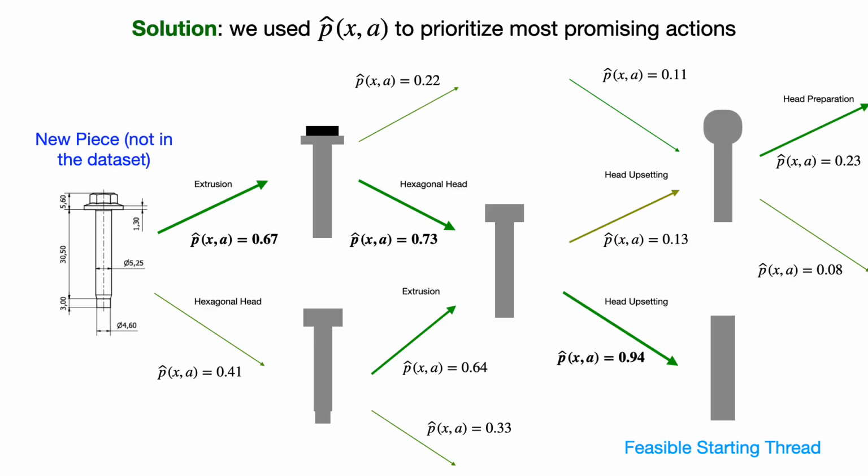Now, instead of randomly searching the whole tree, we are able to prioritize the most promising actions and traverse a least number of nodes. The reduction in visited nodes is, on average, so big that the additional computational complexity provided by the real-time inference of embedder plus supervised model is negligible with respect to the time saved by exploring less.